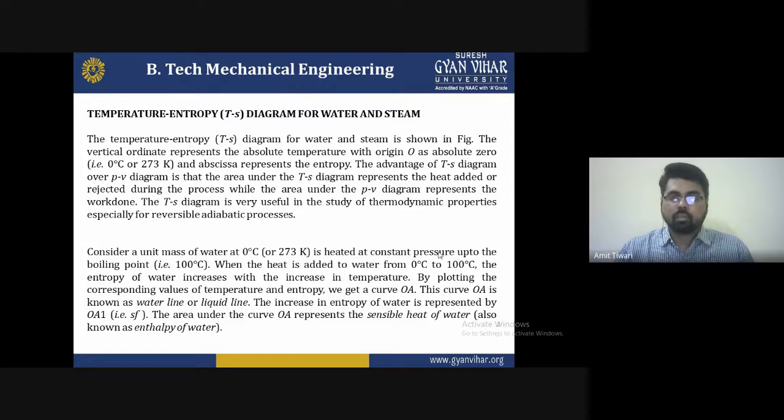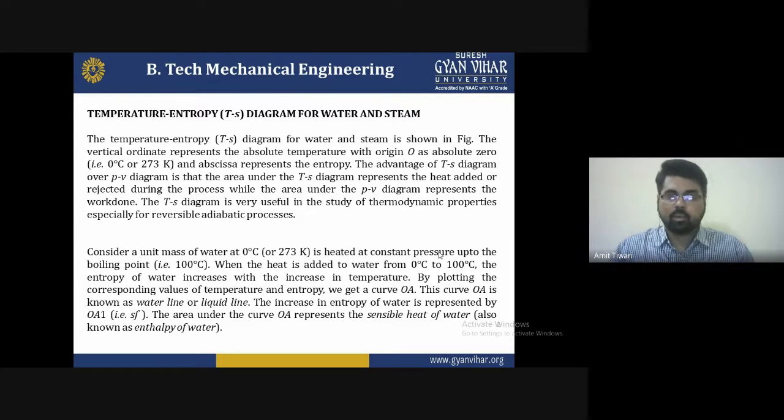The advantage of the temperature-entropy diagram over the PV diagram is that the area under the T-s diagram represents the heat added or rejected during the process, while the area under the PV diagram represents the work done. The T-s diagram is very useful in the study of thermodynamic properties, especially for the reversible adiabatic process.